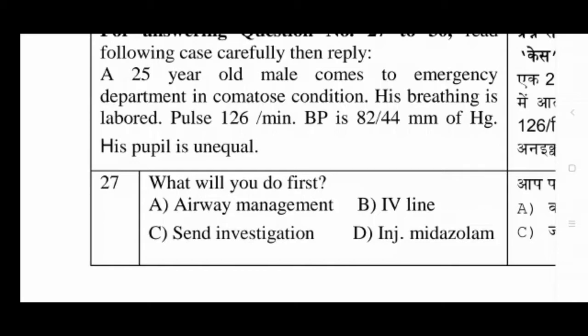So the question is, what will you do first? Option A, airway management; option B, IV line; option C, send investigation; option D, injection midazolam. The answer of this question is, firstly we will do airway management, that is option A.